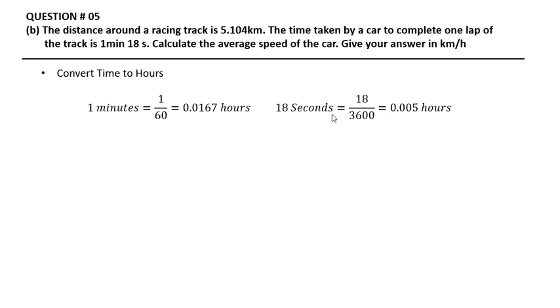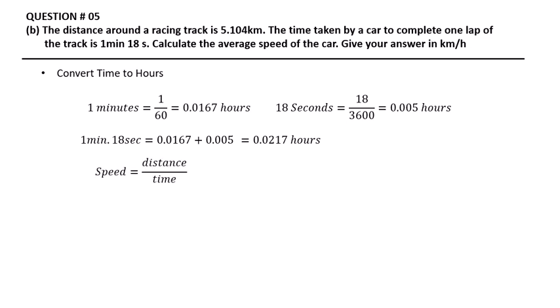That's why here we divide by 3600. So the total time is the sum of hours, this one and this one. 0.0167 plus 0.005 is equal to 0.0217 hours.